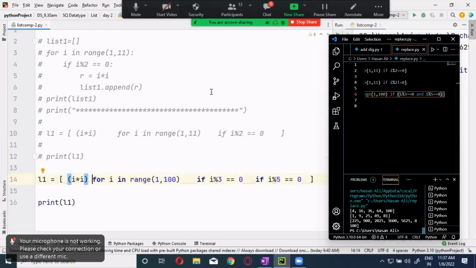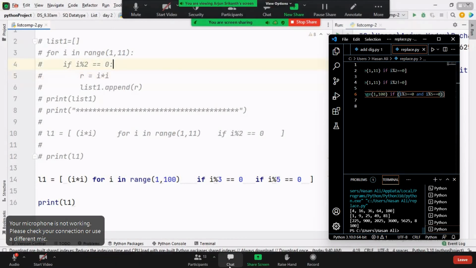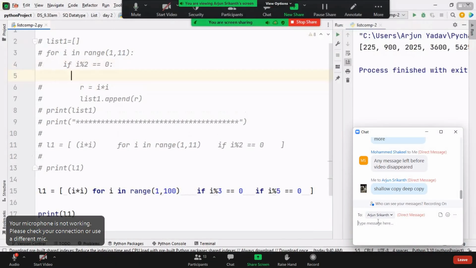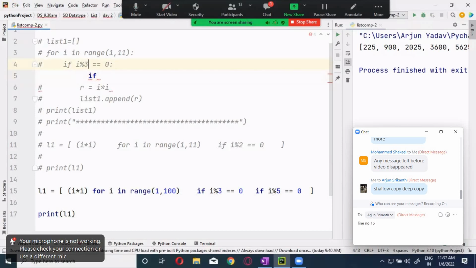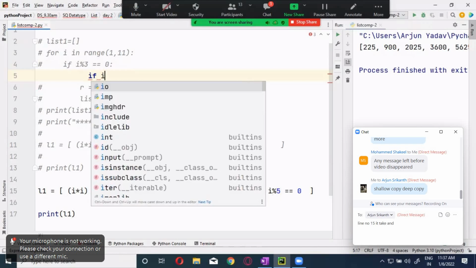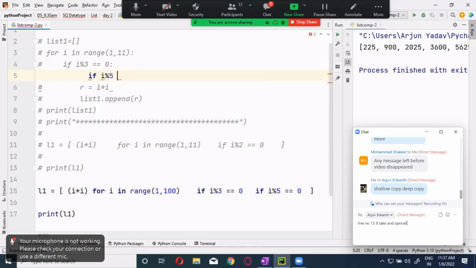No, I can use one more if also. You can use it. Now here I can use it like this. Inside this, here I will say 3, and here I will say if I modulus 5 is equal to 0, then I will enter into the list.